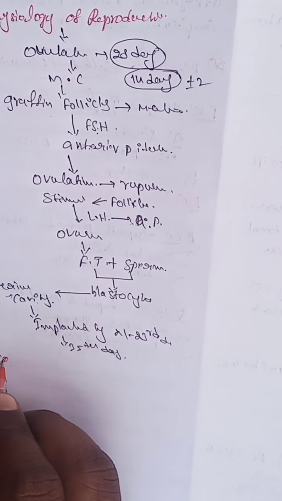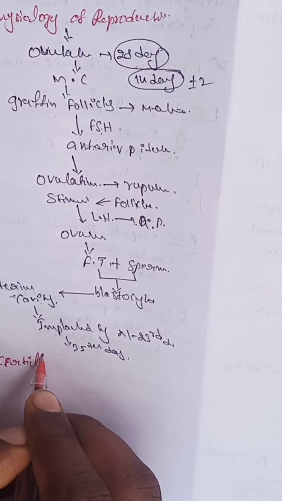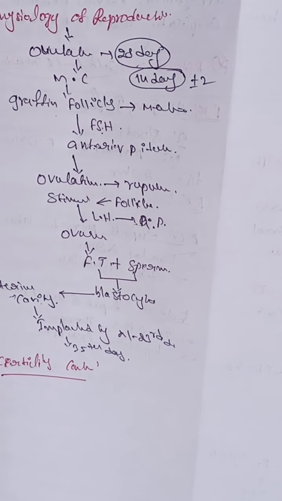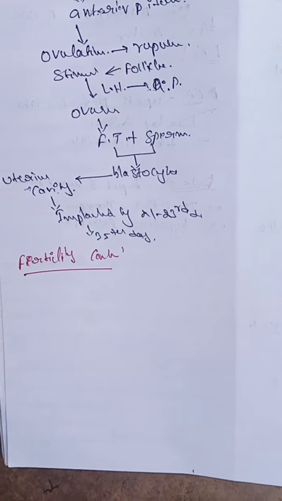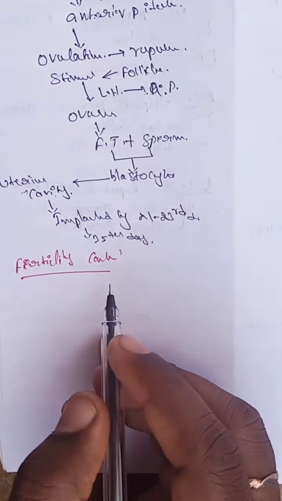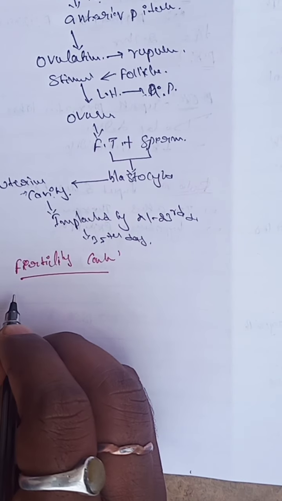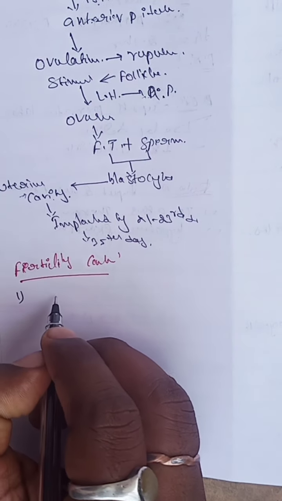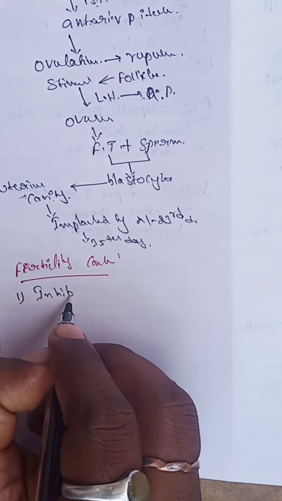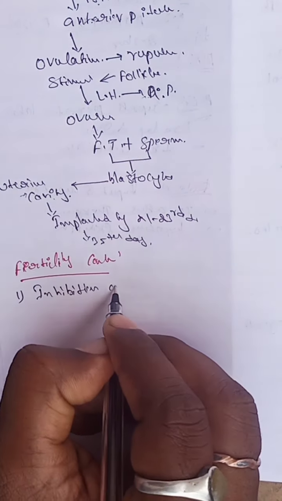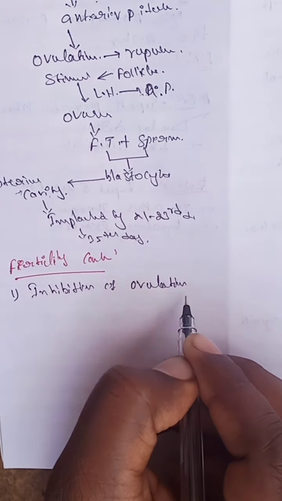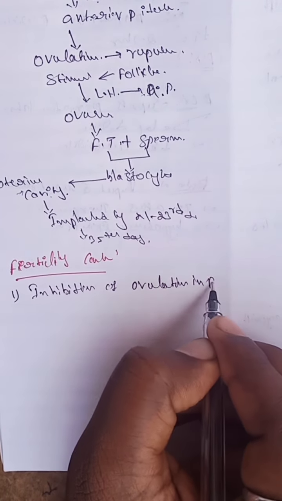Fertility is controlled by different methods, so different mechanisms are there. What are they? First is inhibition of the ovulation process in females.